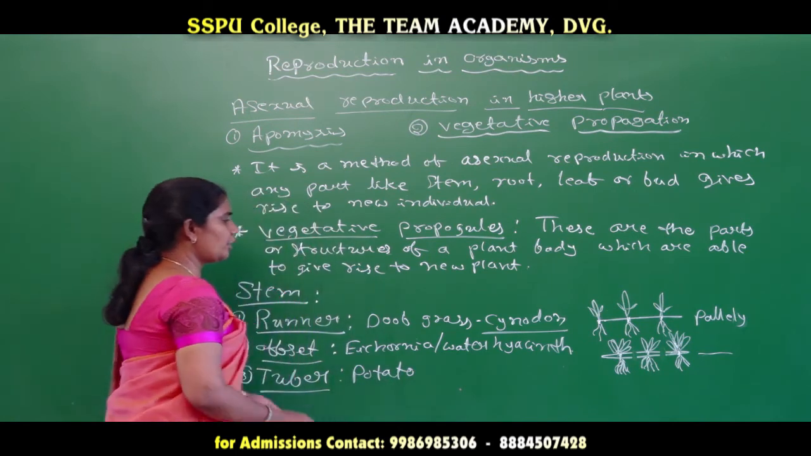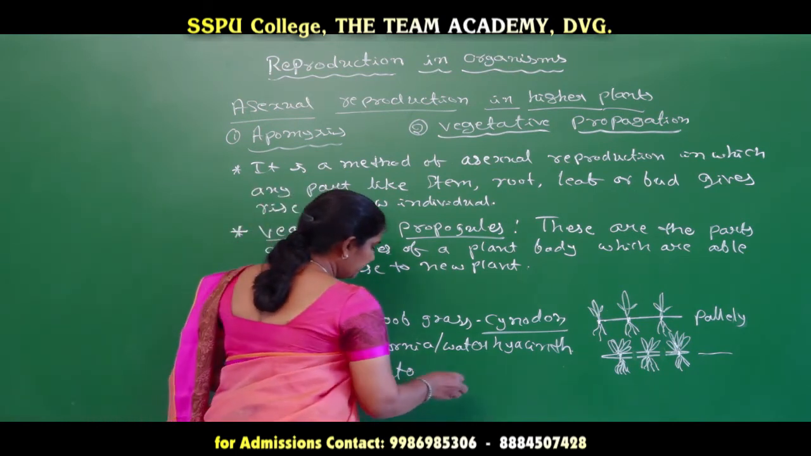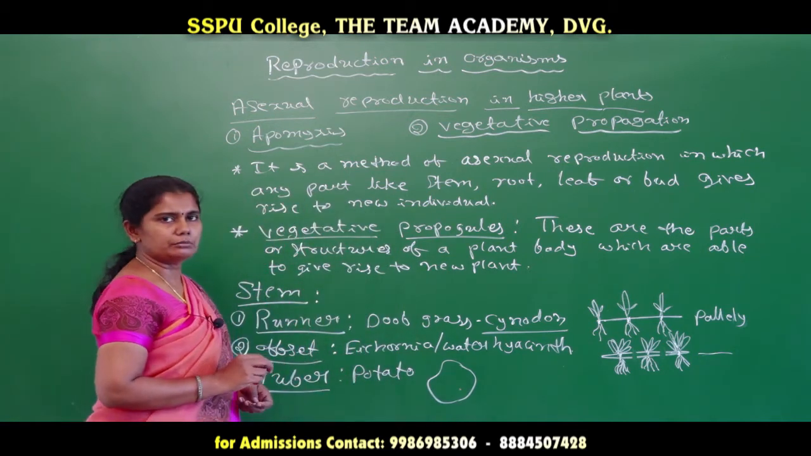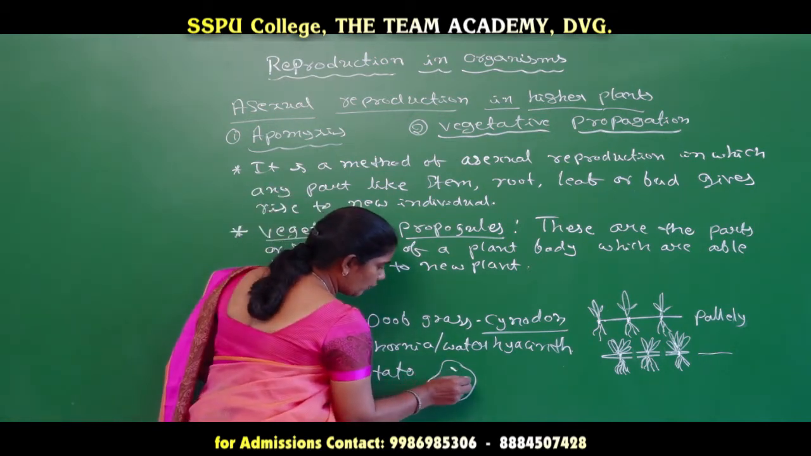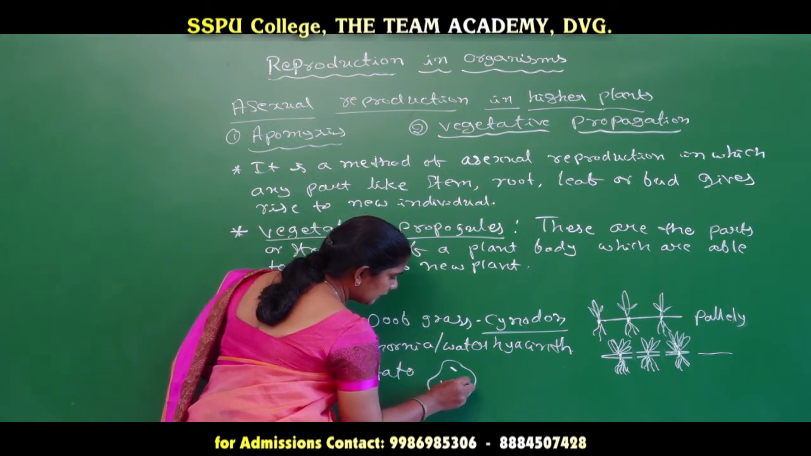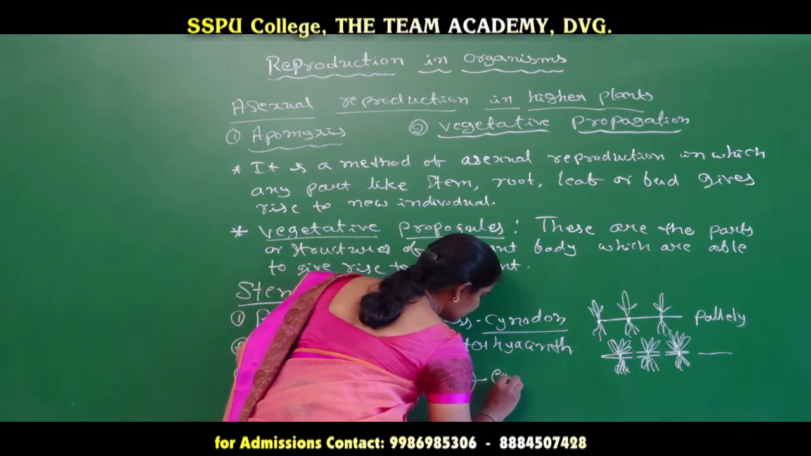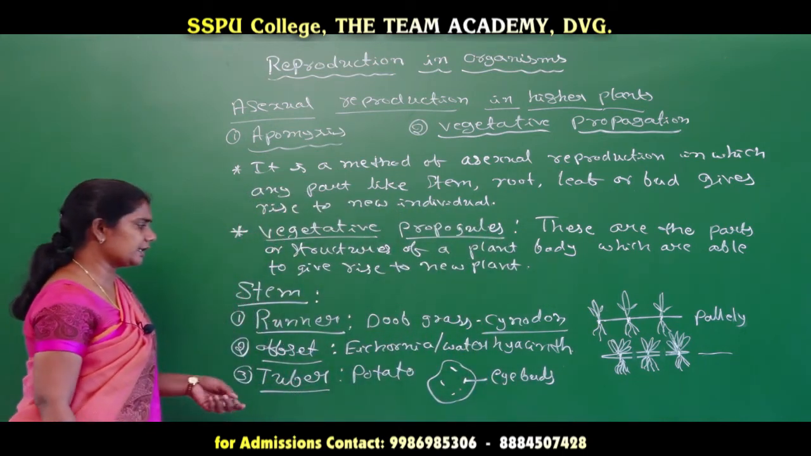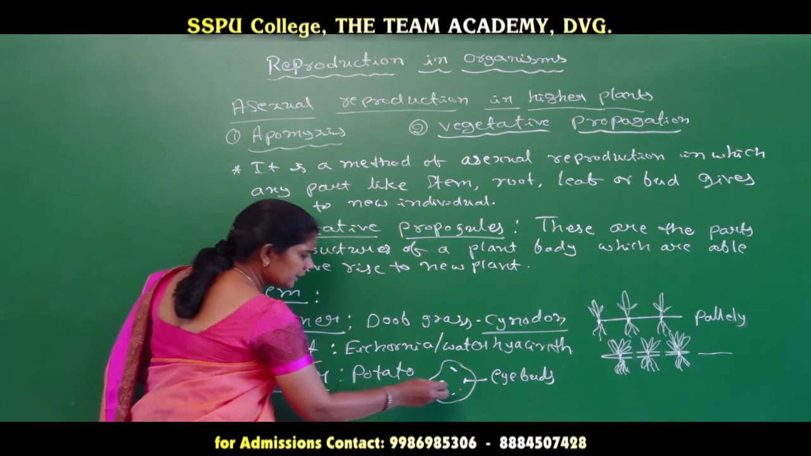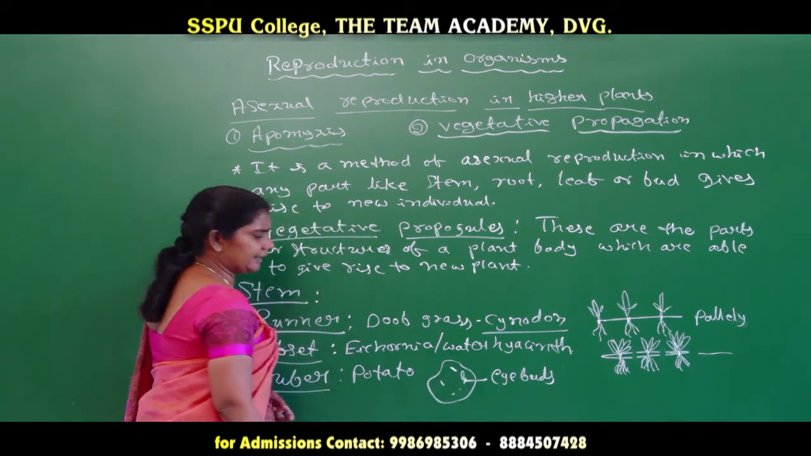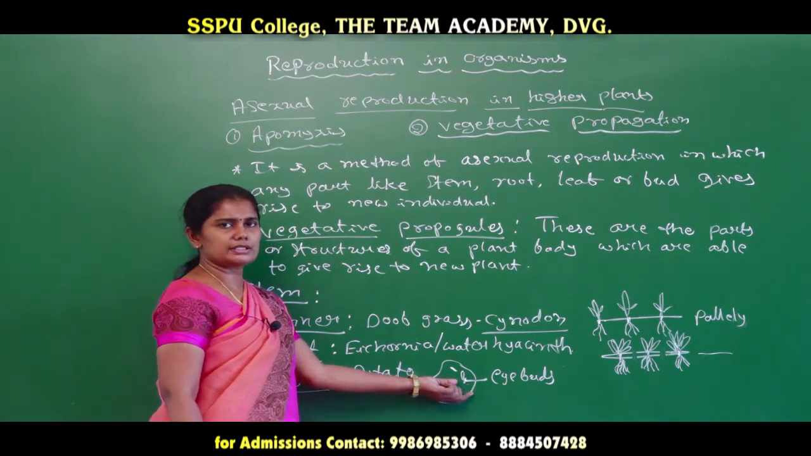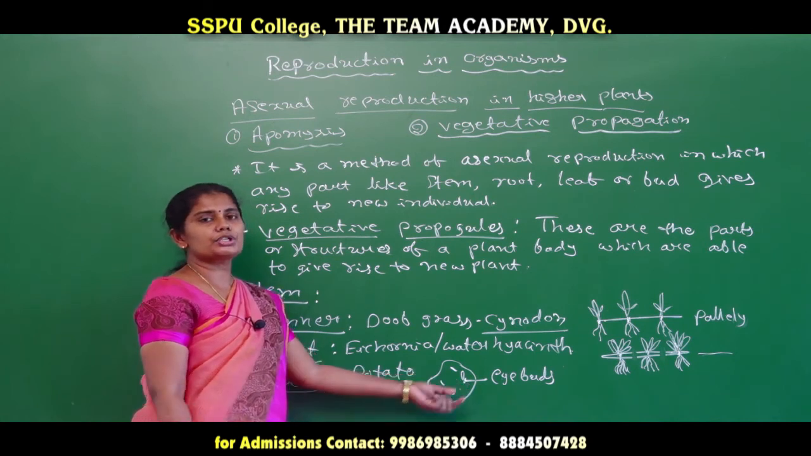We can take the example of potato. When we see the potato, it's an underground stem and it has scars over it, and those scars are nothing but the eye buds. These are the structures which are considered as nodal regions in which the new plant is going to arise. So when we cut this particular eye bud, or scar region, and sow it in soil, then it is going to give rise to a new plant.